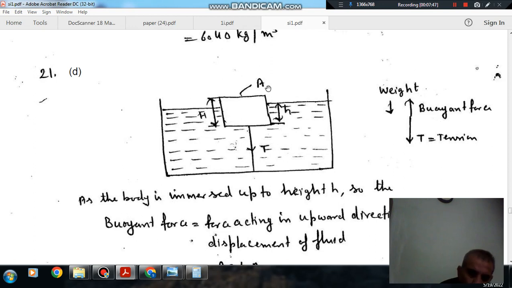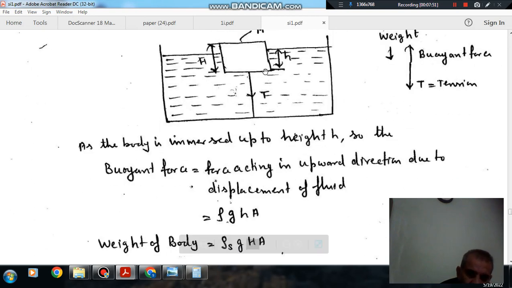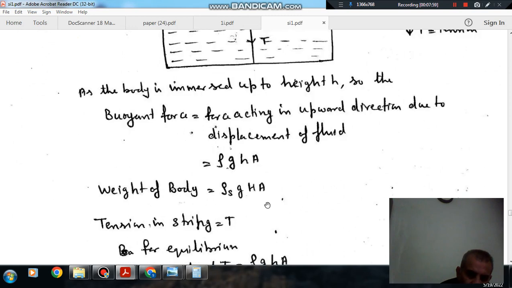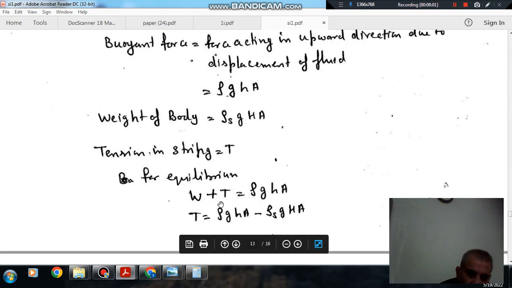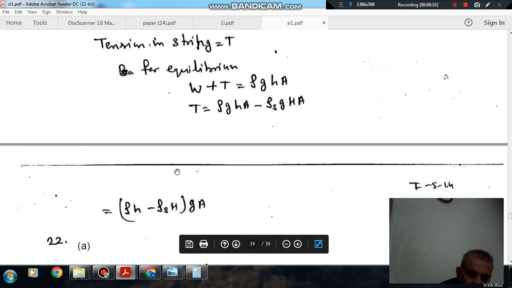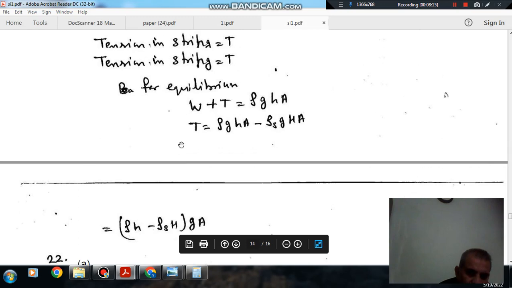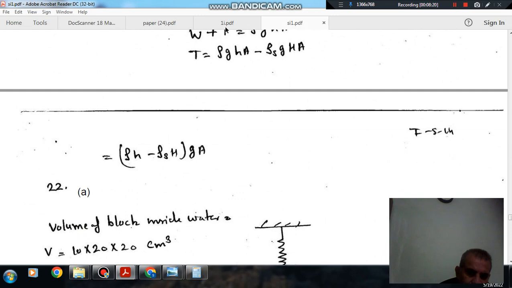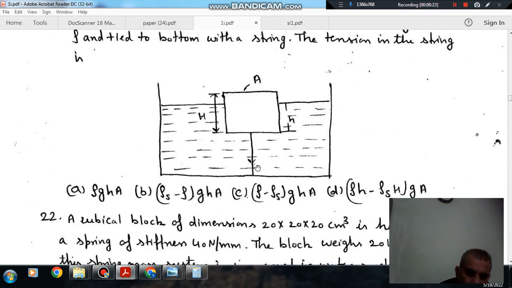Buoyant force is caused by the volume of body submerged in water, so that is rho G h A. Weight of body is rho s G H A, and tension in string is T. So W plus T is equal to rho G h A. So T is equal to rho G h A minus rho s G H A, or rho h minus rho s H times G A. That is the tension in the string. Answer is option B.